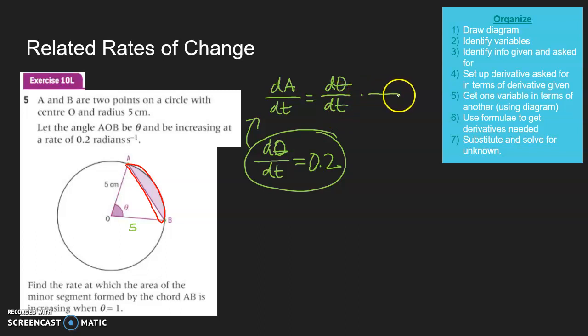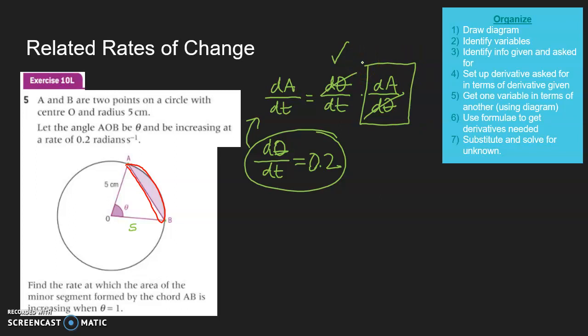I need to get rid of dθ, so times dA/dθ, right? Because that is going to cancel this and this. Now, the question is, we already have this one. It's been given to us in numerical form. We need to get dA/dθ to be able to calculate dA/dt.